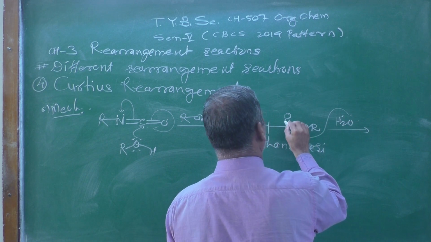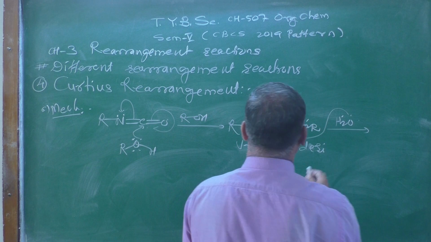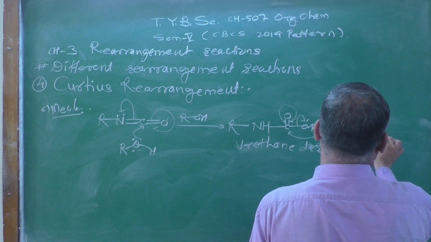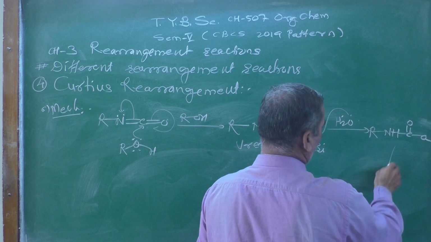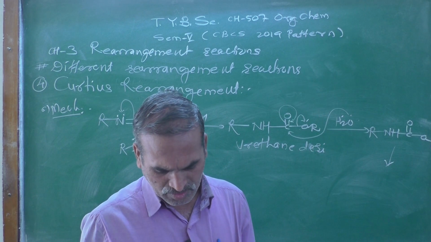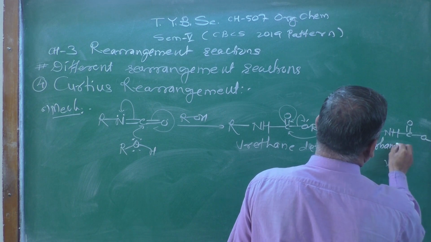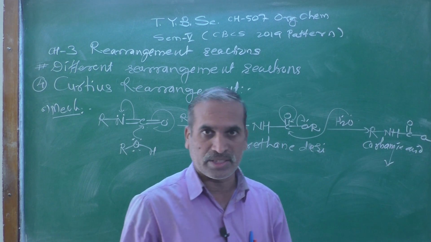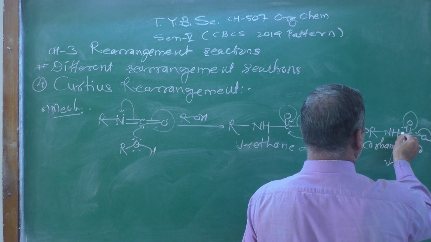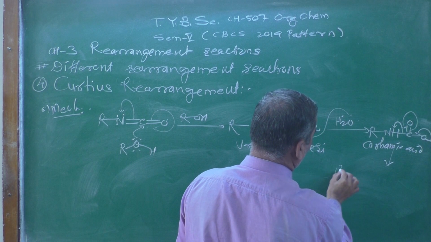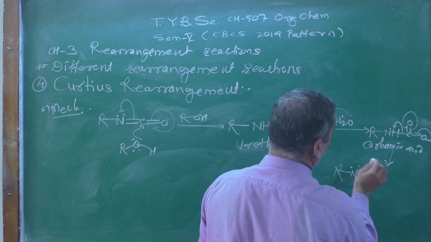It attacks the carbonyl carbon, a nucleophilic substitution reaction occurs, and we get R NH C double bond O OH here. This is known as a carbamic acid, and that carbamic acid loses carbon dioxide in this manner, and the compound obtained will be RNH2.